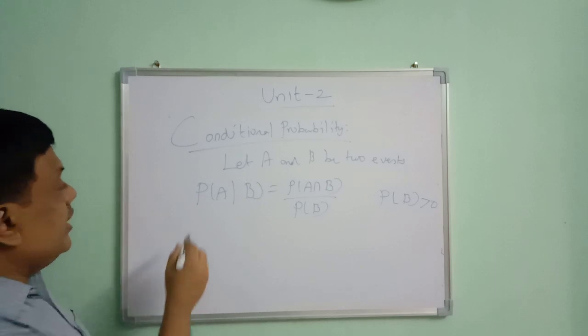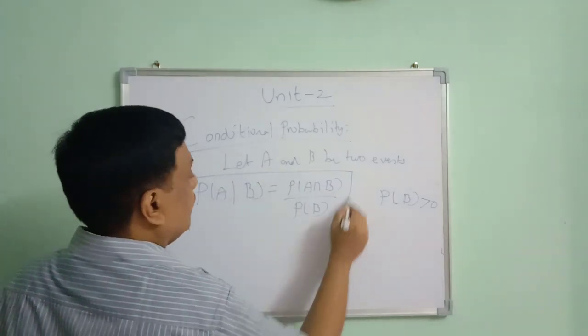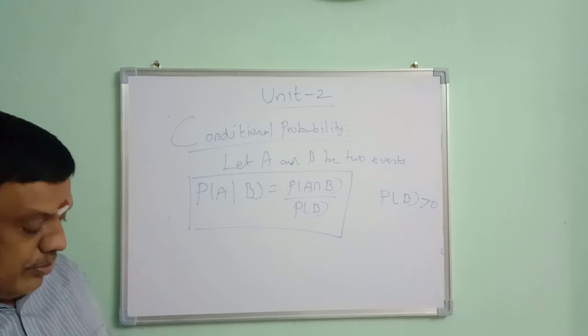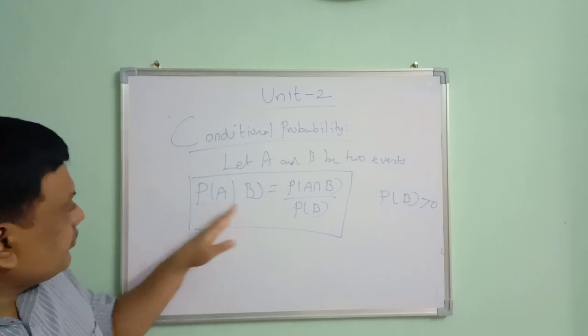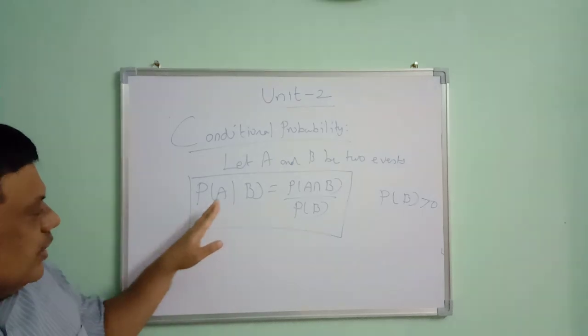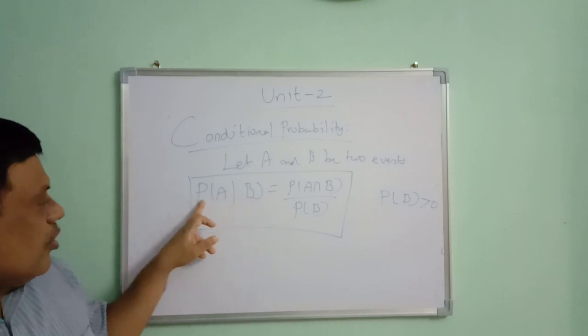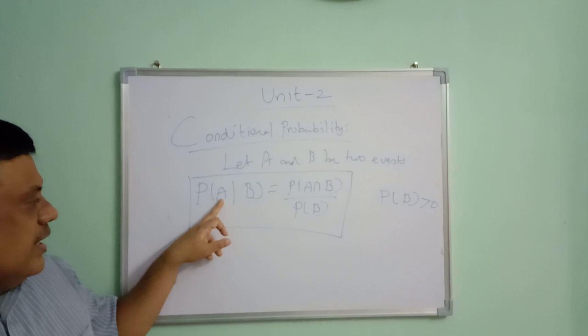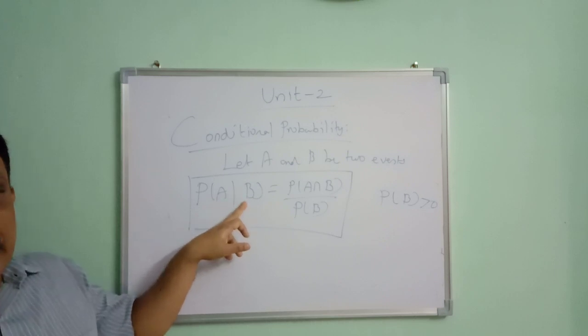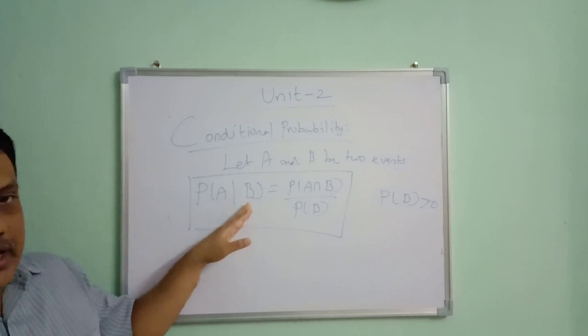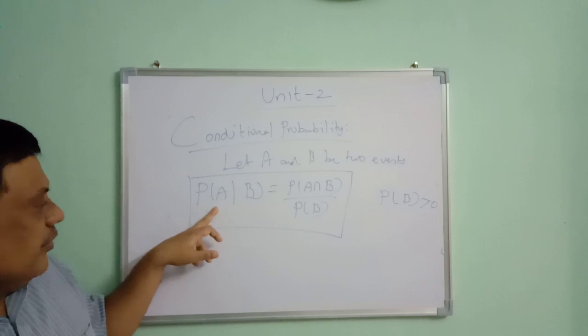So probability of A given B is equal to probability of A intersection B divided by probability of B. What is the definition? What does it denote? Probability of A given B is the probability of occurrence of A given that B has already occurred. The event B has already occurred. What is the chance of occurrence of event A?